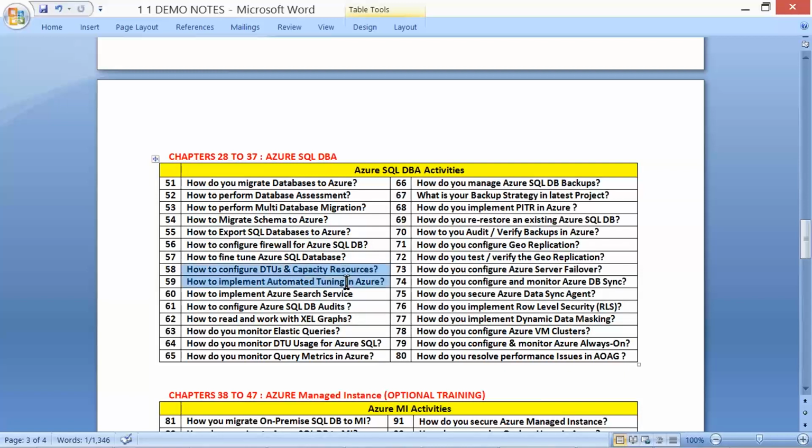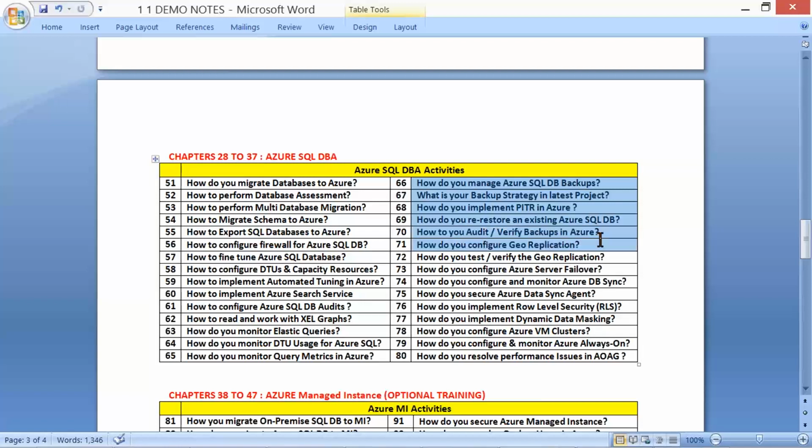automatic tuning, and of course even manual tuning, called Azure Search. The automation and manual tuning are both equally important. Audits, elastic queries, monitoring the DTU, troubleshooting DTU and the metrics, managing backups with point-in-time restores and backup strategies, existing database restoration, which is something special in Azure compared to regular on-premise.